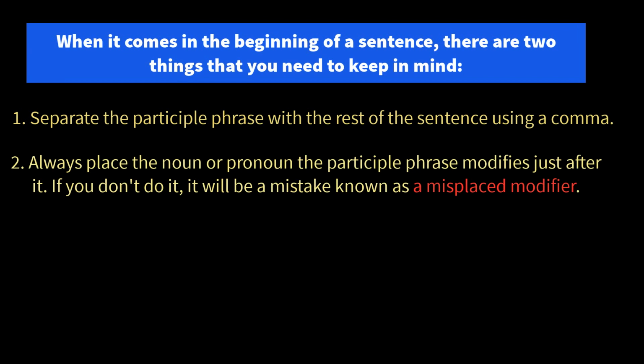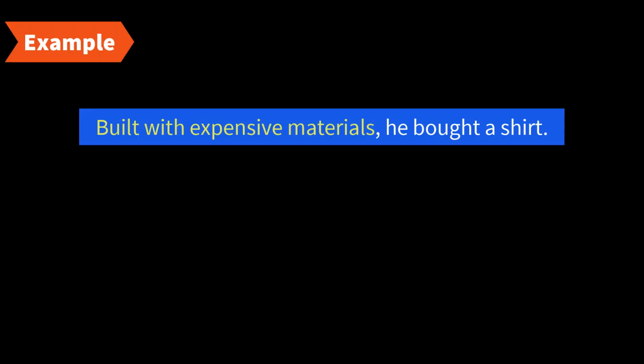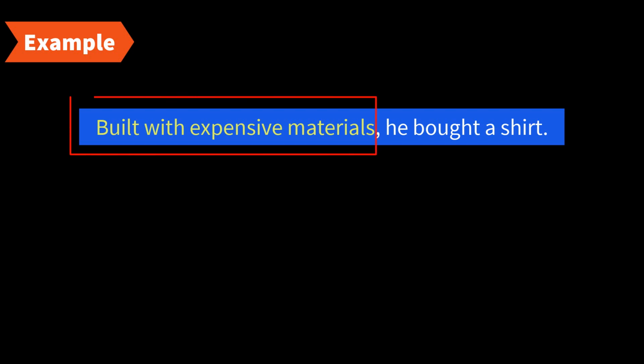The second and the most important thing is, if your participle phrase is coming in the beginning of the sentence, make sure the noun or the pronoun that it modifies comes right after it. If there is too much distance between your participle phrase and the noun or pronoun it modifies, it is going to be a mistake that is generally known as a misplaced modifier. Let me give you an example and make you understand. Built with expensive materials, he bought a shirt. So built with expensive materials is my participle phrase.